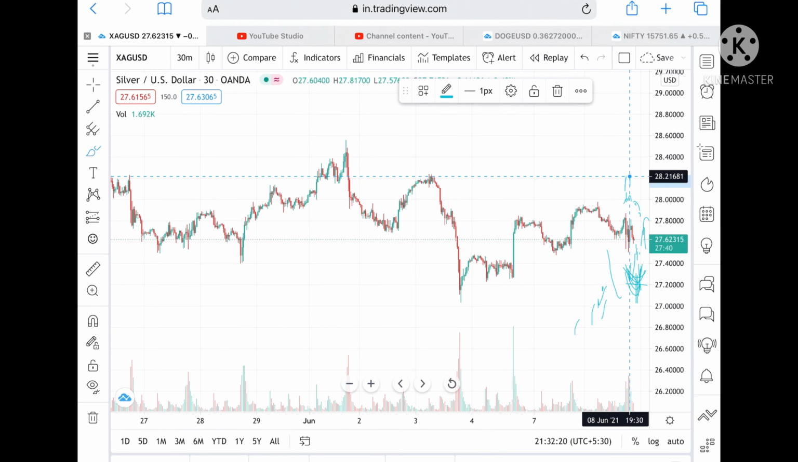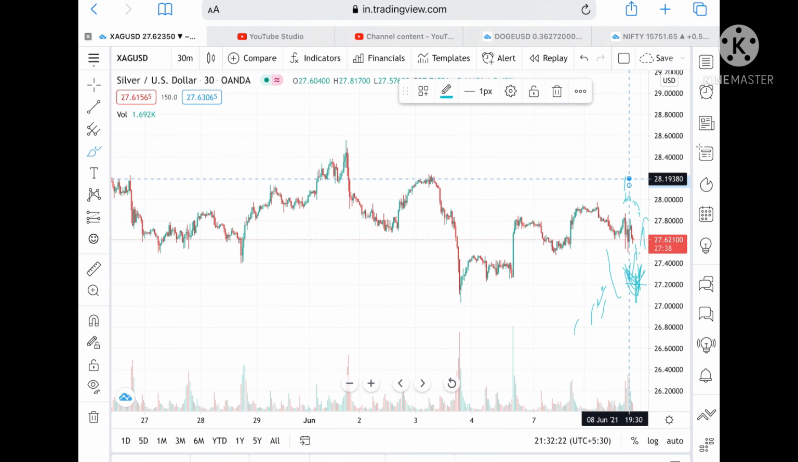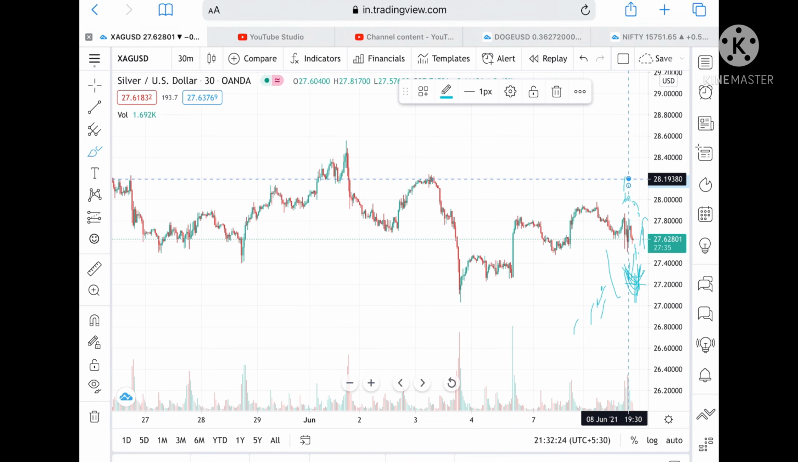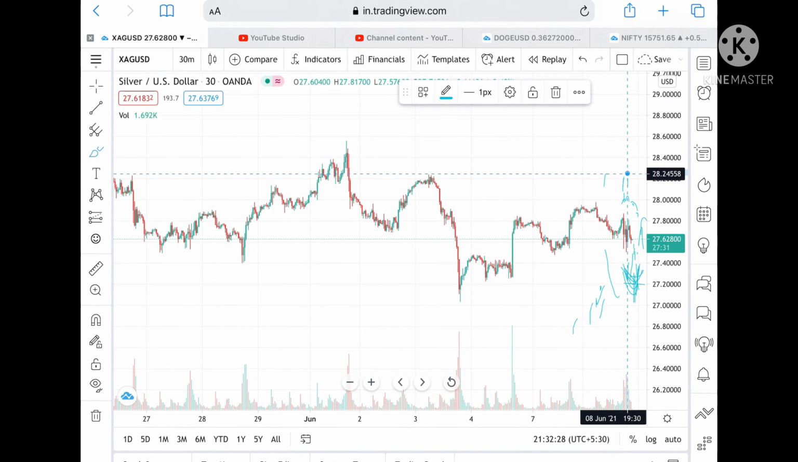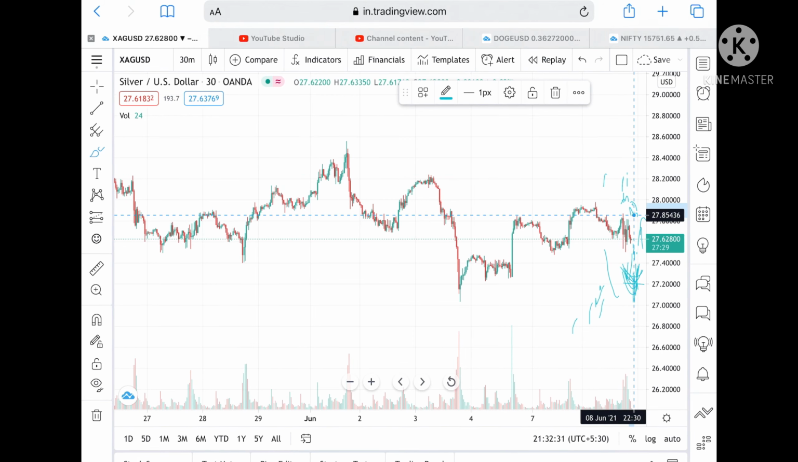I'm saying this because if we look at the longer view, we can see a level of 28.24 if it stays above a level of 27.85.